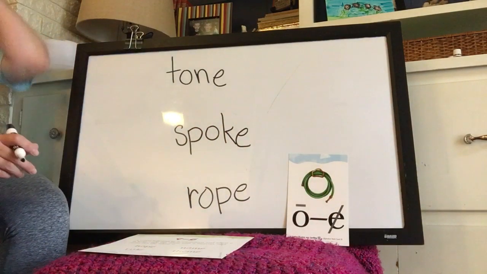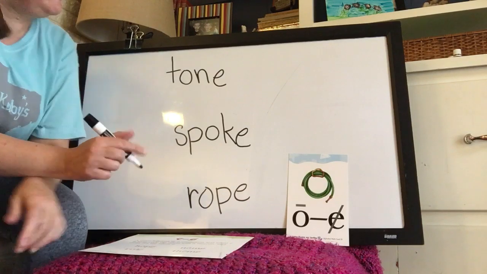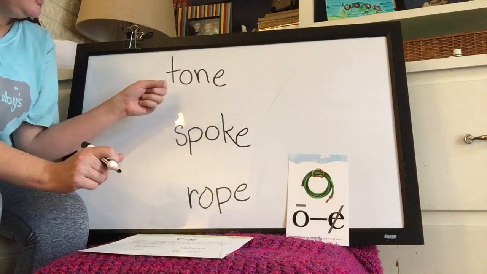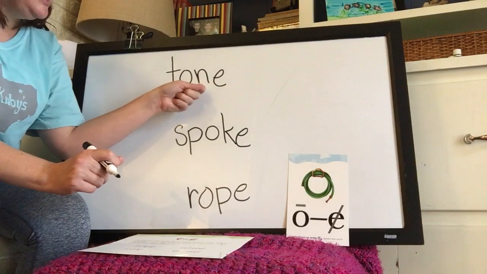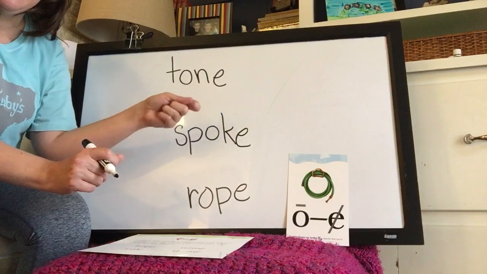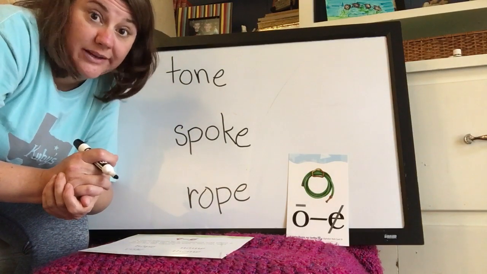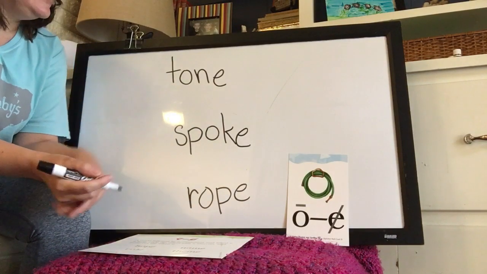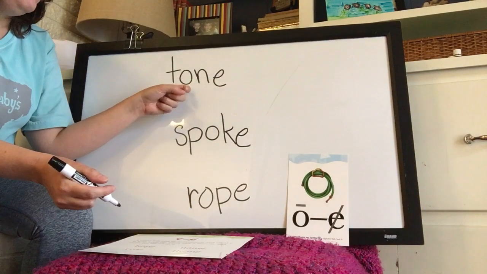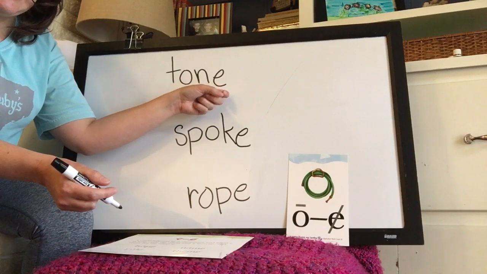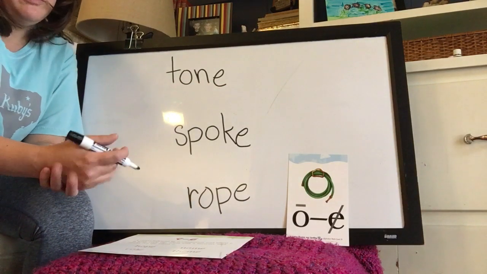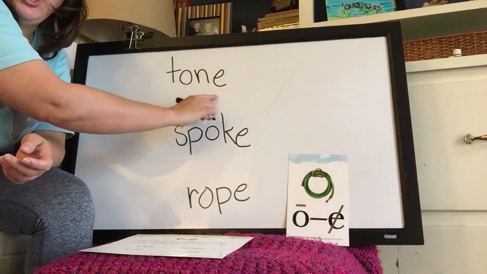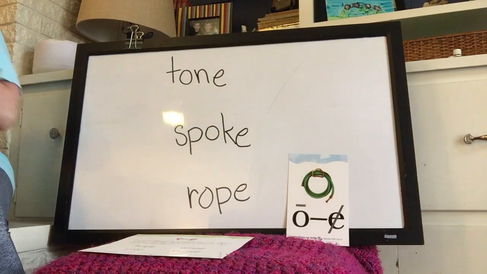So let's look up here at these words and let's practice coding them. If we tried to sound this out and we weren't going to use our silent final E, we would say t, a, n, ton. That is not a word. So we see this E at the end and we know that it is not making a sound because it's a vowel consonant silent E, and we're going to code it. So this word is tone. Tone is the way something sounds.